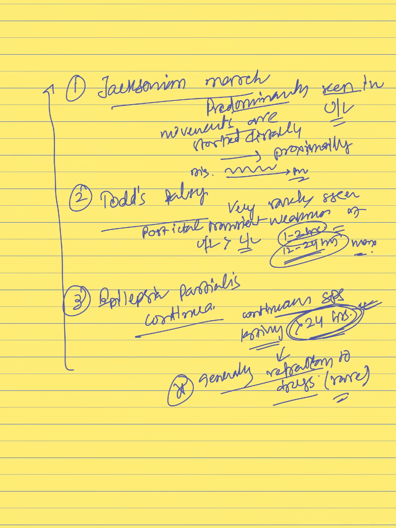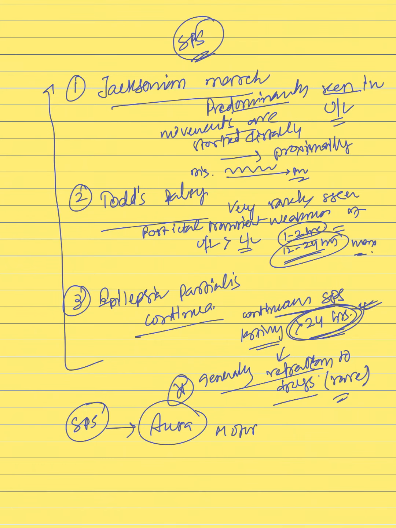So these are three essential things which usually define simple partial seizure, and you have to remember all these three things. These are very simple facts. And one thing I have forgotten to tell you about: a person while having simple partial seizure can or cannot have aura. It is a subjective sensation. Patient can have aura, cannot have aura. And it is a subjective sensory or psychic phenomena.